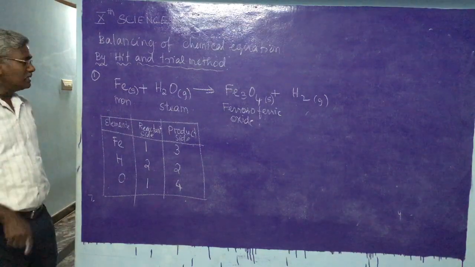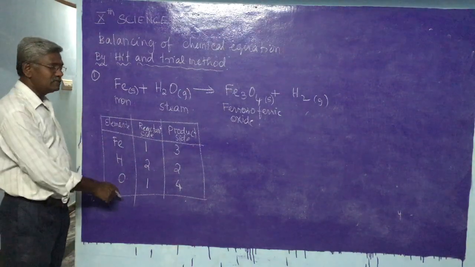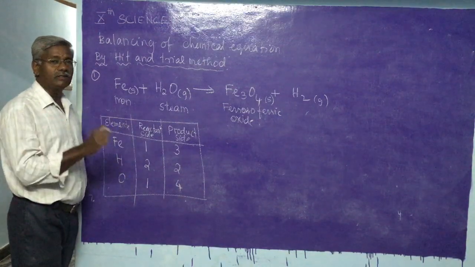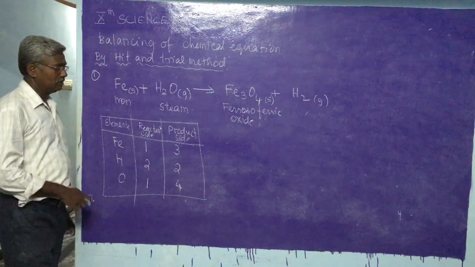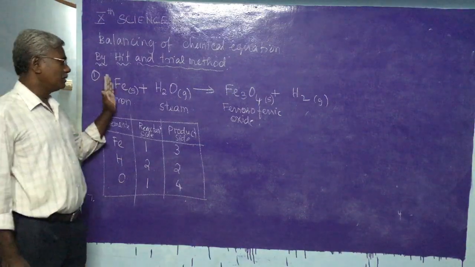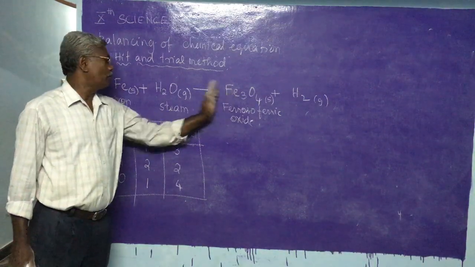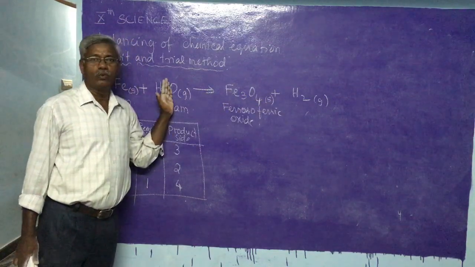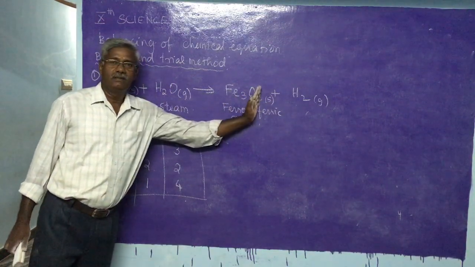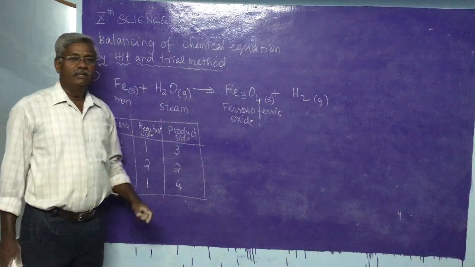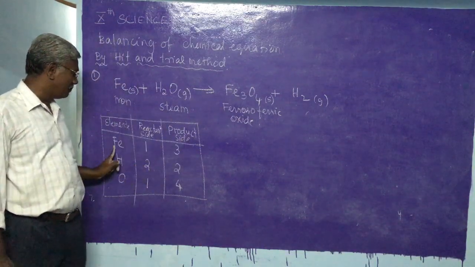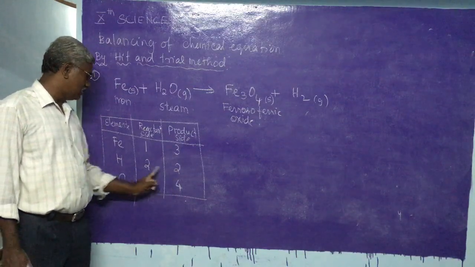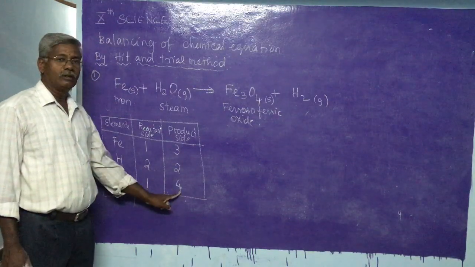In that case, among these, the element which is more in number must be balanced first. Iron is 1 and 3, hydrogen is 2 and 2, which is equal, and oxygen is 1 and 4.